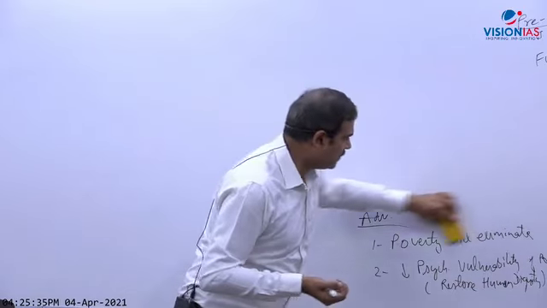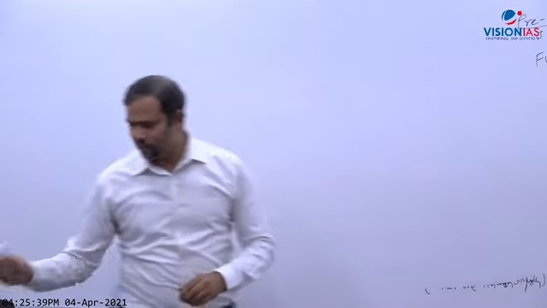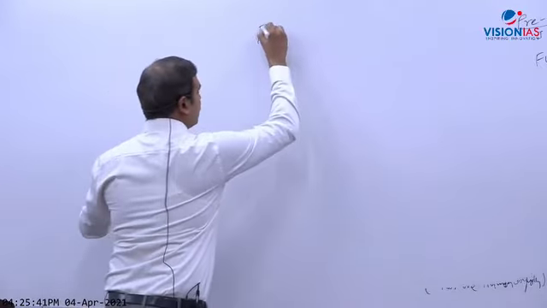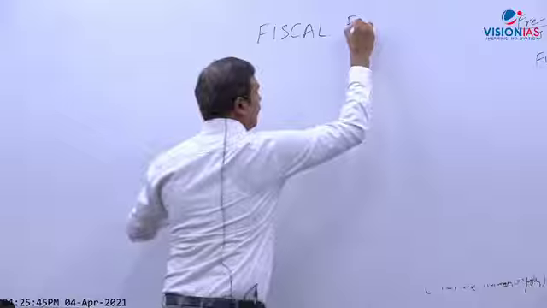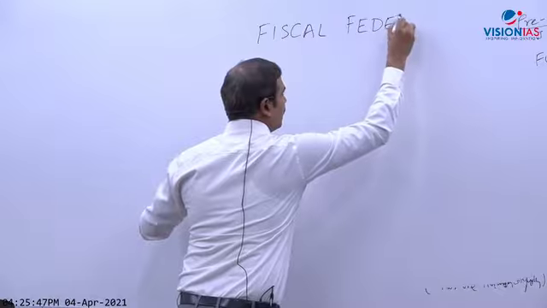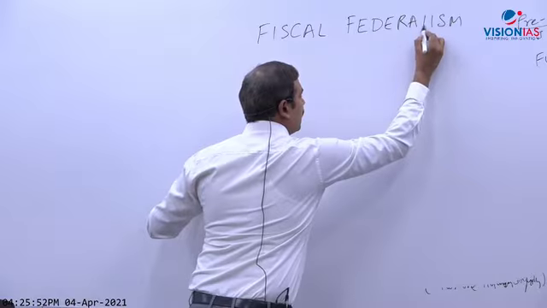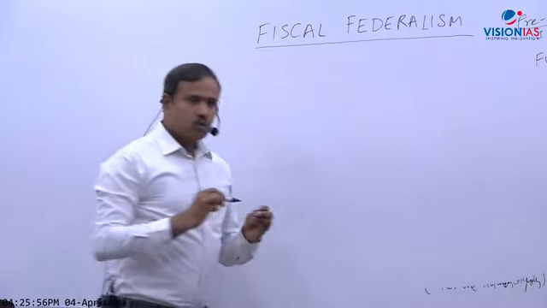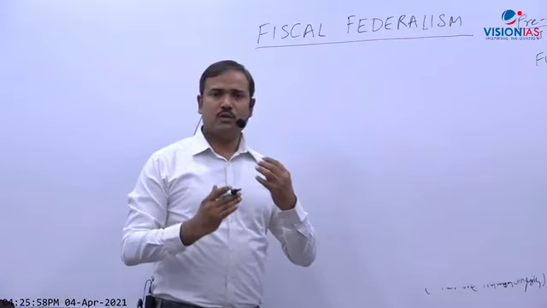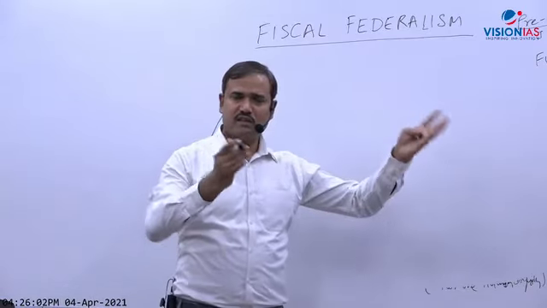Now, the last topic in this chapter is fiscal federalism. So, fiscal means finances of government, and federalism means center-state relations.